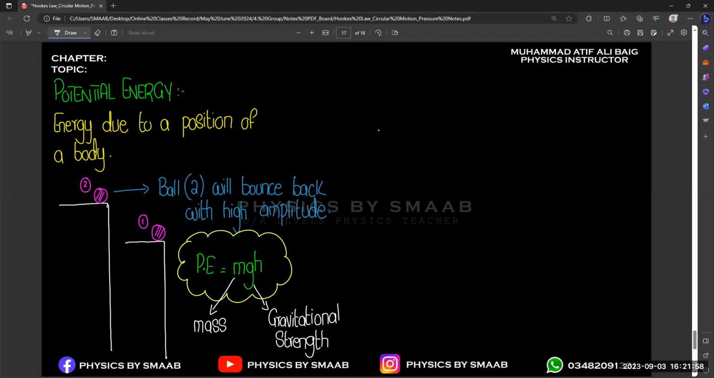And from the formula you can easily identify that the farther you are from the earth's surface, or the higher the point you are at, the more gravitational potential energy you have. And we also know that the SI unit for potential energy and kinetic energy remains the same, because these are types of energy, so the SI unit will also remain the same, right?